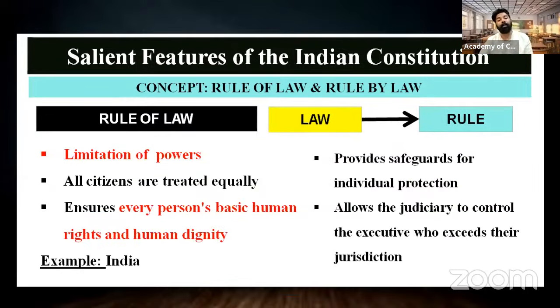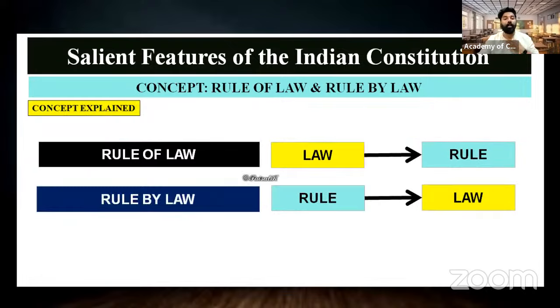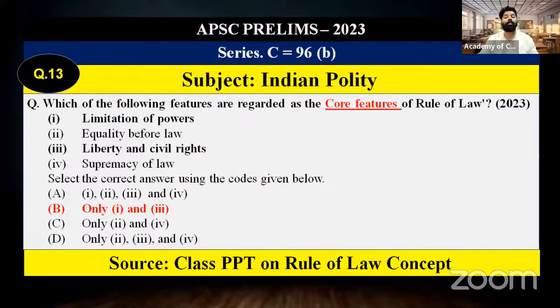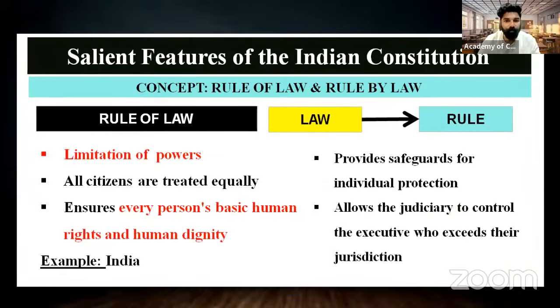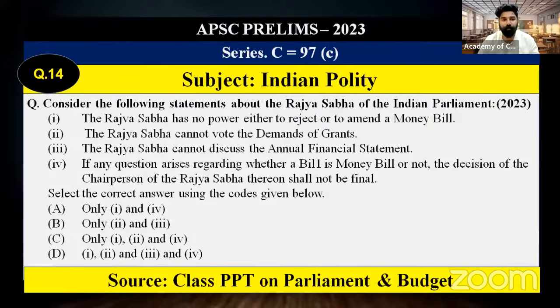So when the law is limiting the power, the people living in this territory can enjoy our human rights, civil rights, liberty, etc. So we can assume that the basic core features of the rule of law are only two here: limitation of power, and liberty and civil rights. According to the APSC answer key also, option B was the correct answer. Only the 1st and 3rd statements are correct. Supremacy of the law and equality before law come under the rule of law, but are not directly the core feature of rule of law. This concept we have explained in our sessions.